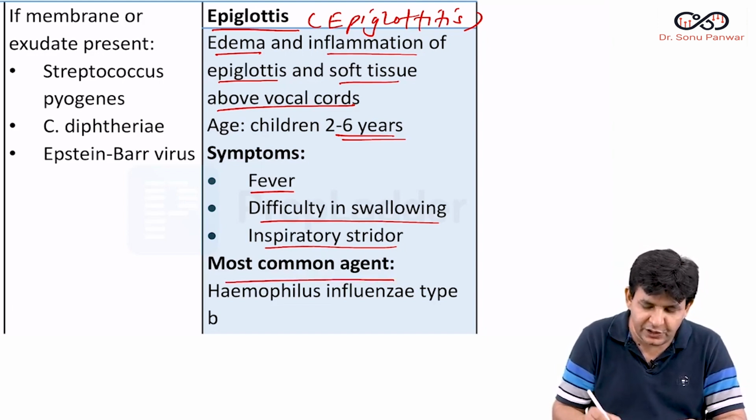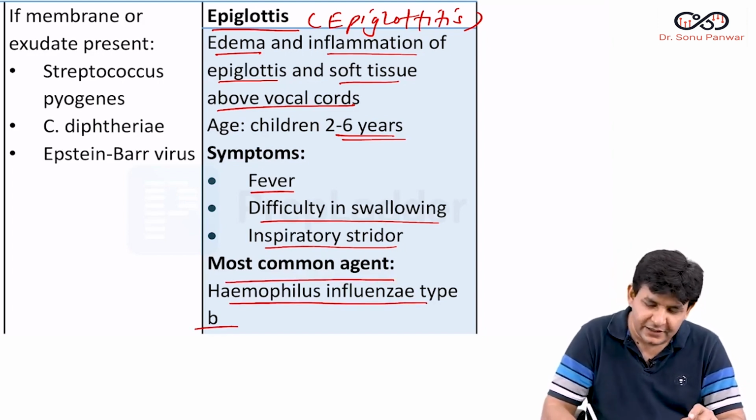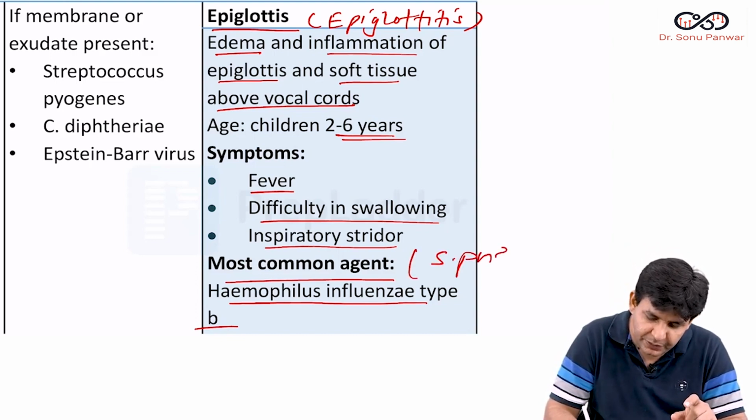The most common agent used to be Haemophilus influenzae type B. What they have done there is given an option of Streptococcus pneumoniae. Okay, what they have done,